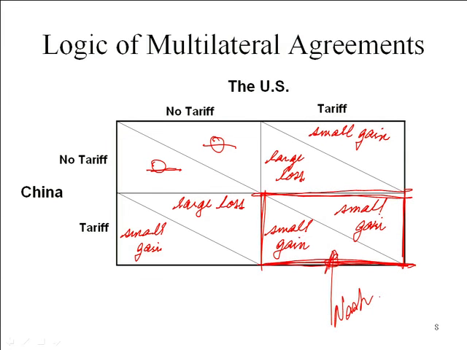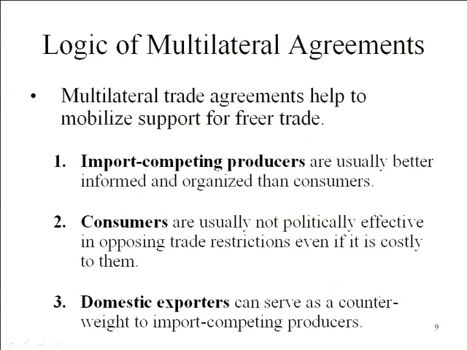So if that's the case, now what we need to do is figure out how we overcome that. What we have seen, by the way, is exactly what was suggested: free international trade does give us the highest level of national economic welfare. But when you play policy games, it can be shown that that is not necessarily the outcome that will occur. So how do multilateral negotiations actually help out here?